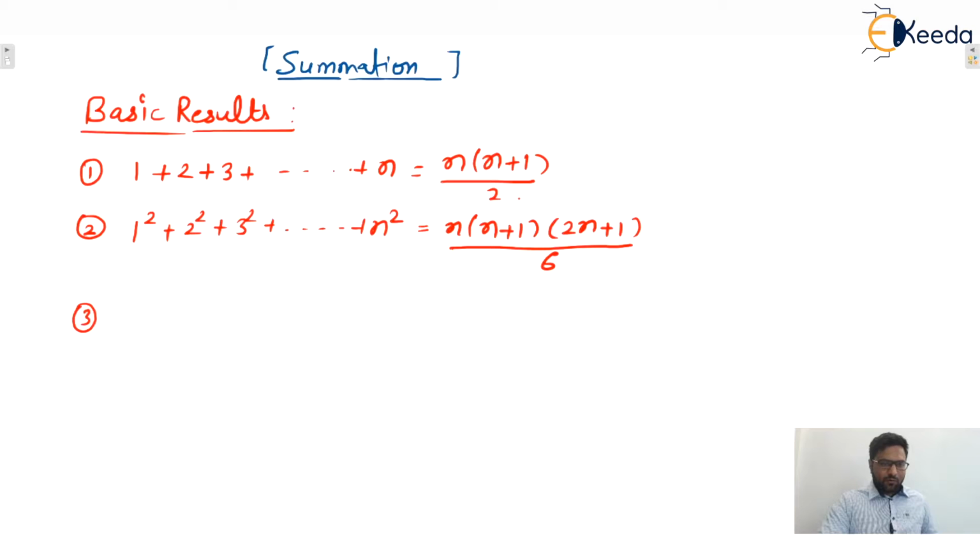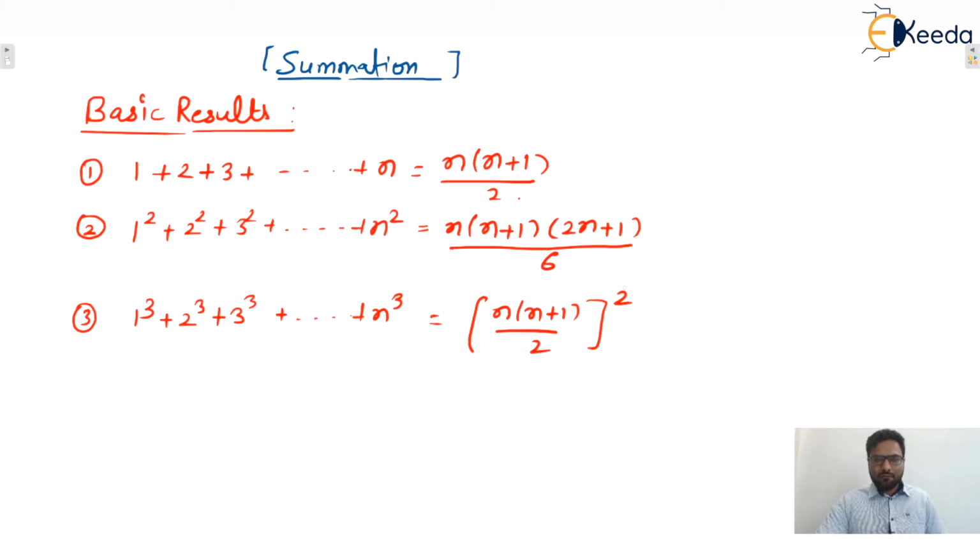And last one, sum of cubes of first n natural numbers. That formula is n into n plus 1 divided by 2 whole square. So these are some basic results which will be helpful. Okay. So first we'll see some basic series and their sums. Let's first start with arithmetic progression.